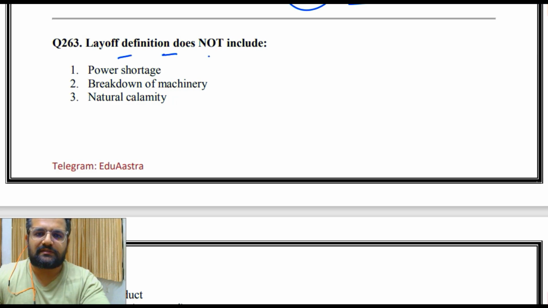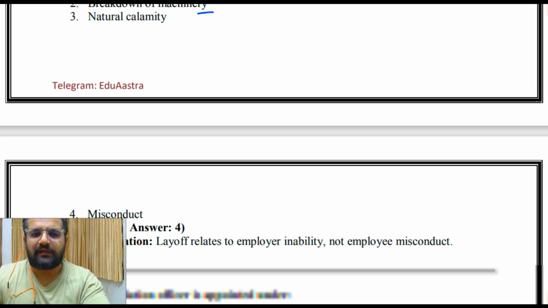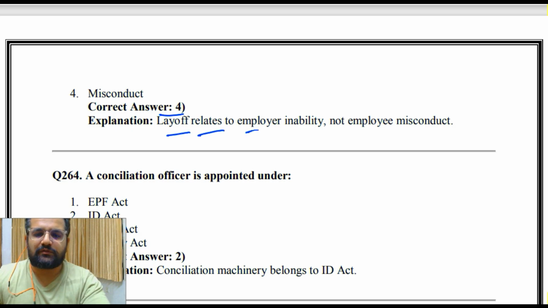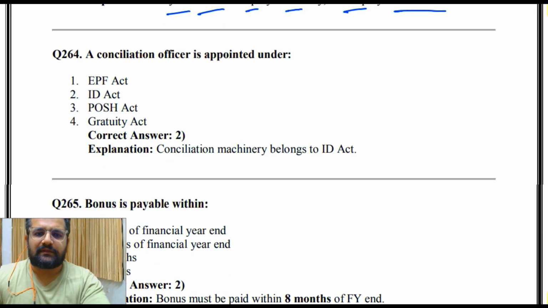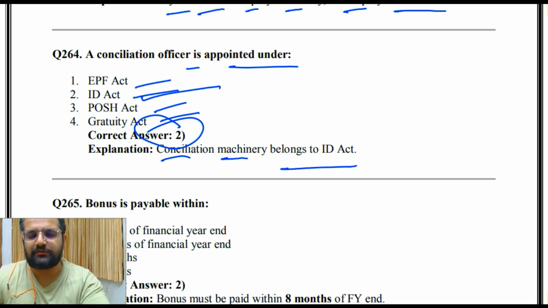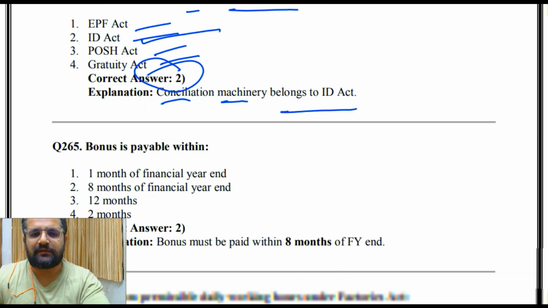Layoff definition does not include power shortage, breakdown of machinery, natural calamity, misconduct. So the answer is 4, that is misconduct. Layoff relates to employer inability, not employee misconduct. A conciliation officer is appointed under EPF Act, Industrial Dispute Act, POSH Act, Gratuity Act. So the answer is 2, that is Industrial Dispute Act. Conciliation machinery belongs to Industrial Dispute Act.